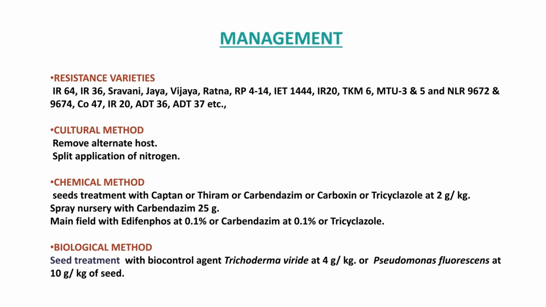Next, last but not the least, the most important management practices for rice blast disease.